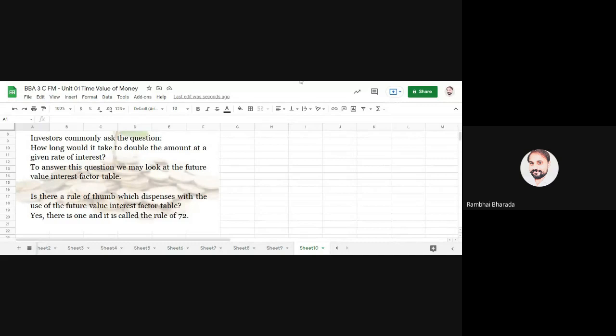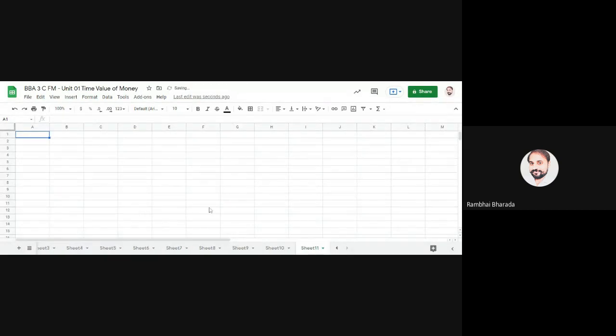That rule is known as the rule of 72, and we are using the rule of 72 to calculate the doubling of the amount.